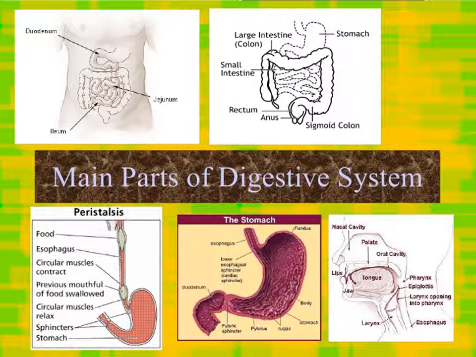This is the typical diagram of digestive system. First, duodenum, jejunum, ileum, peristalsis movement, that is movement of smooth muscles. Next diagram is stomach.